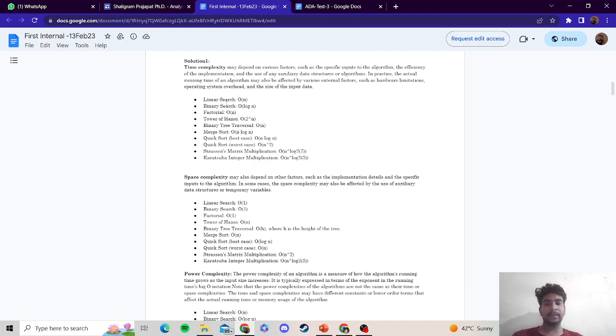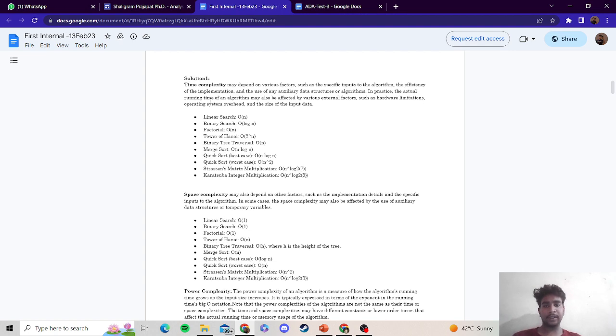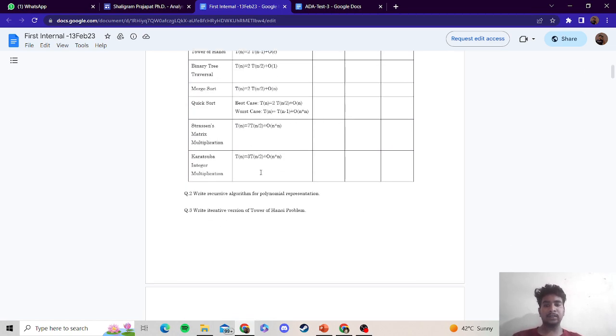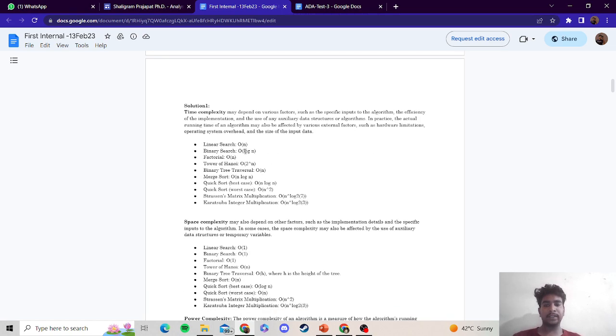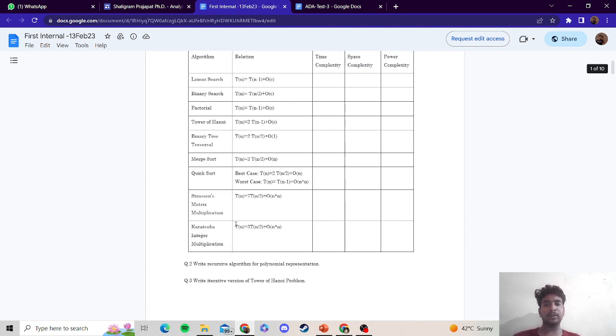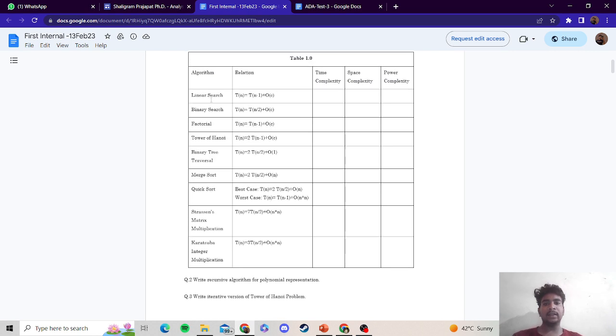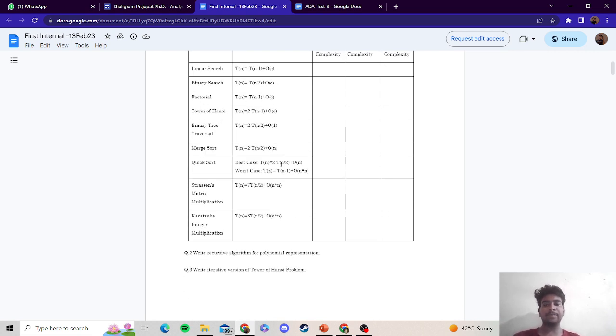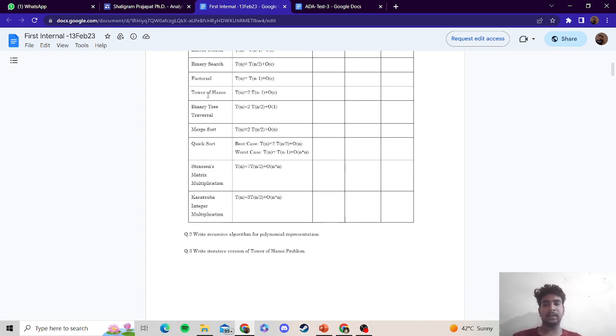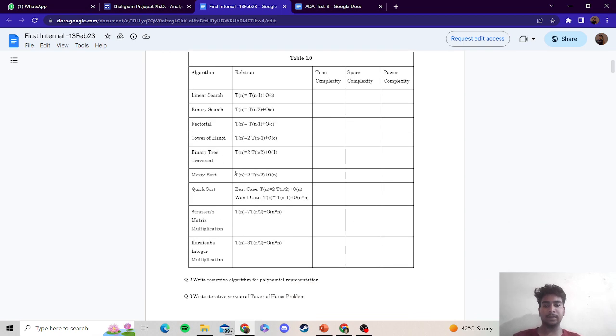Now we have been given some algorithms which we have to put in this table. The value of linear search is order of n, so we will put order of n here, in the place of n. We will solve the other questions, the other algorithms which are given to us, in the same way.